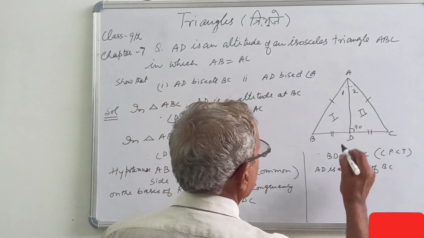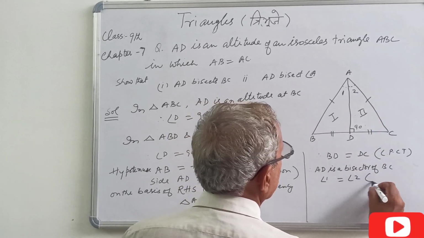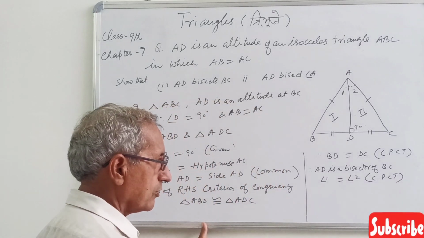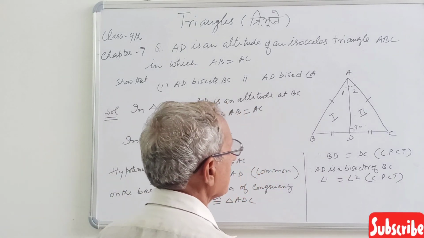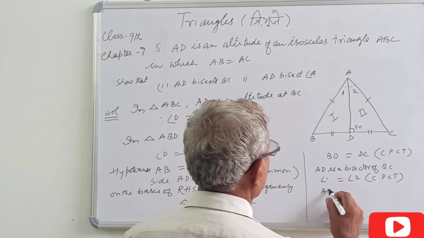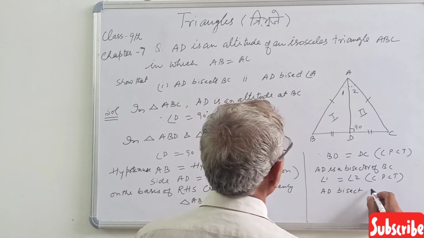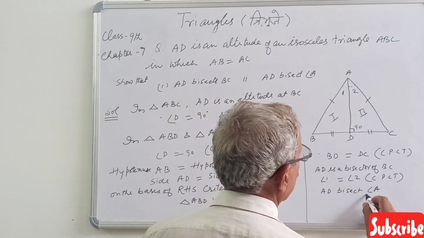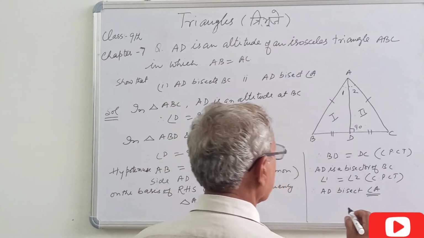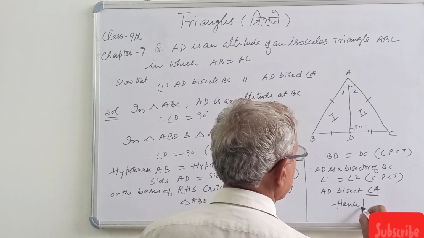Also, angle 1 equal to angle 2. Again CPCT, corresponding parts of the congruent triangles. So therefore, AD bisects angle A. That was the second thing to prove. So both things we have proved. Hence proved.